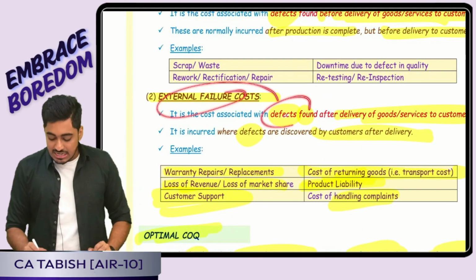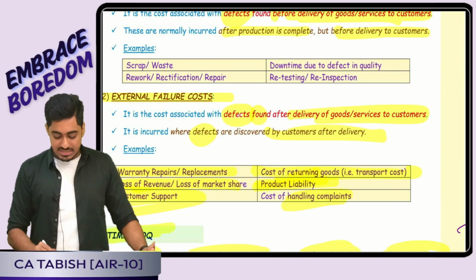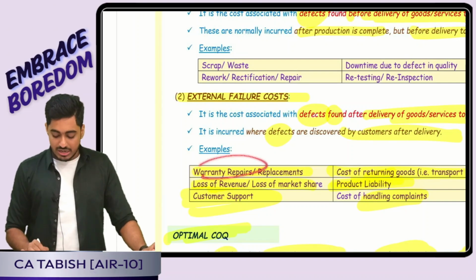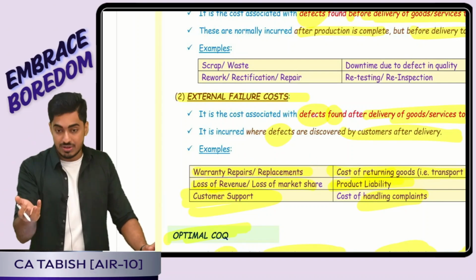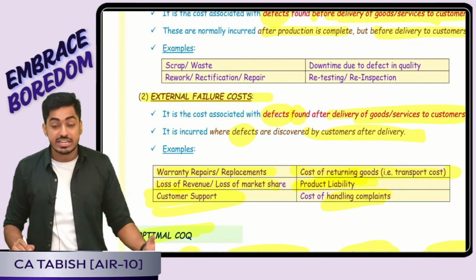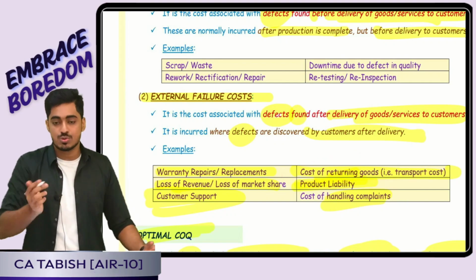External failure means defects are found after delivering the goods to my customers. Defects are discovered by the customer. So here what all will happen? Warranty costs, replacement, customer care. Loss of revenue, loss of market share, product liability, complaints are happening, litigations are happening. Complaints are getting handled. Cost of returning the goods, all those things are there.